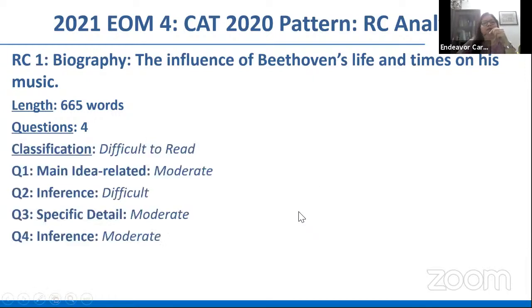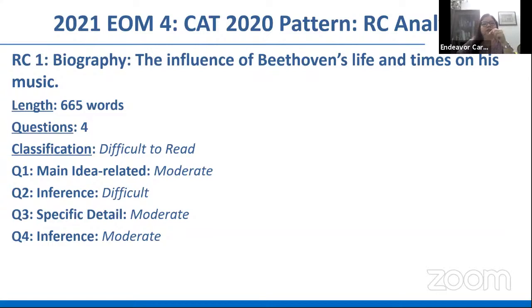What made this slightly difficult to read is that it had a lot of historical references. It also used some jargon to do with music. So reading that would take you some time. Considering that the passage only had 4 questions and was 665 words, that's pretty long. It is something that you could have chosen to take. There were 3 moderate questions and 1 difficult one. Let's look at the various passages first and then decide which ones we could have considered.